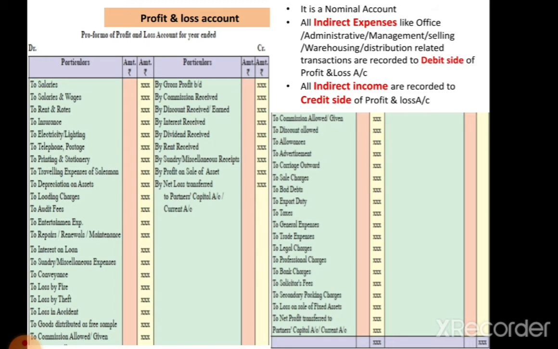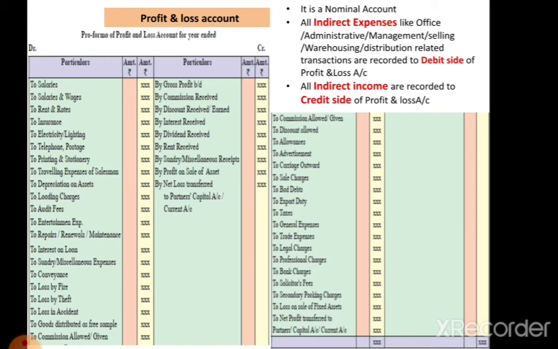And next, loss on sale of fixed assets. If the fixed assets is sold, then if there is a loss, then that loss also recorded on the debit side of the profit and loss account. And last but not the least, net profit is recorded on the debit side of the profit and loss account. That net profit is distributed between the partners in their profit sharing ratio, and that profit is next transferred to the balance sheet.